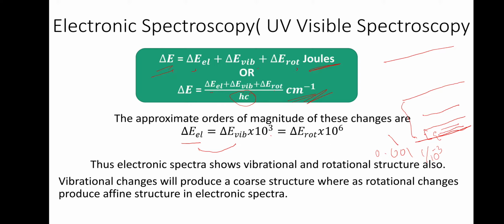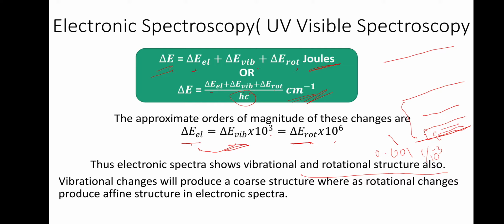So the electronic energy level is 10 to the power 6 times greater when you compare with the rotational energy level, and 10 to the power 3 times higher when you compare with the vibrational energy level. Thus electronic spectra show vibrational and rotational structure also. Each electronic energy level is associated with vibration, and again with rotation.